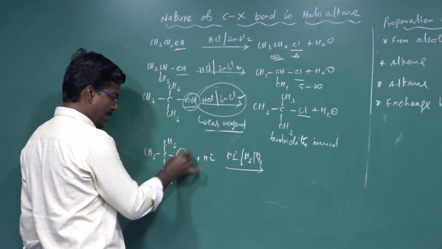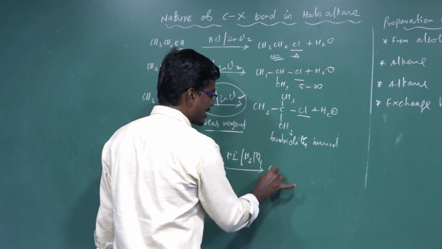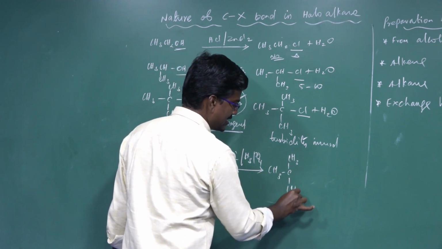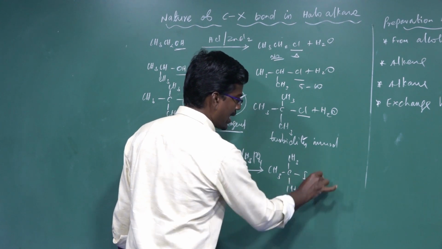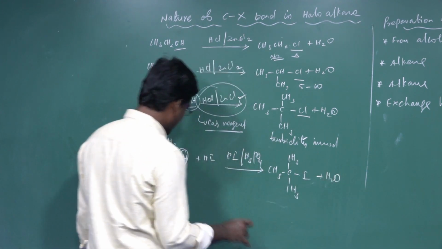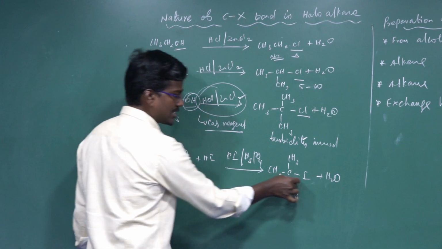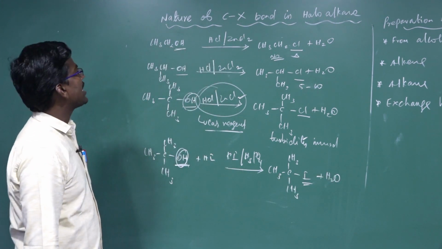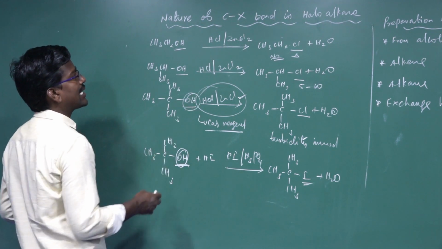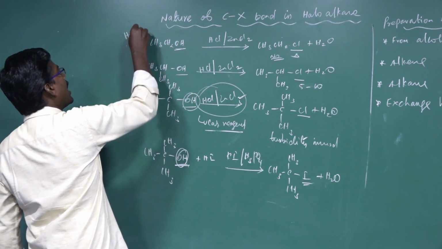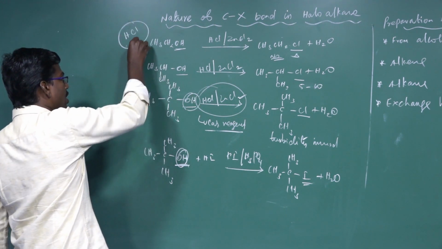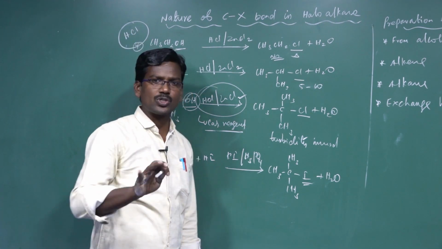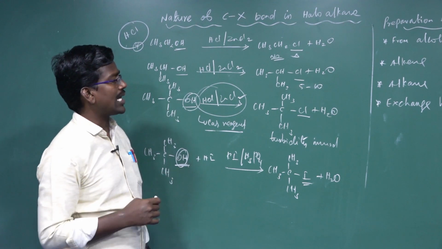Here the OH group is replaced by iodine, giving (CH3)3C-I plus H2O removed. In this reaction, alcohol can be converted to alkyl halide by treatment with hydrohalic acids. Don't forget, it is one of the important methods used to convert alcohol to alkyl halides.